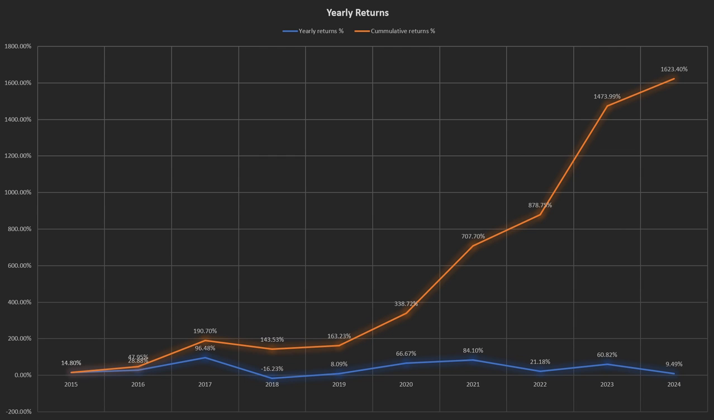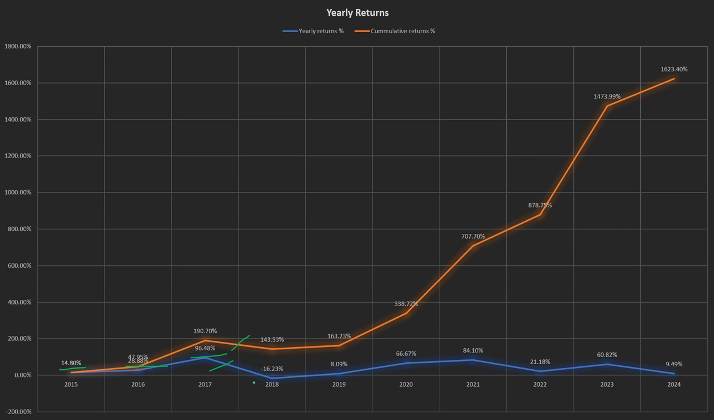So the first graph is the yearly returns graph. This is the line graph with two lines. One is this blue line, other one is this orange line. The blue line shows the yearly returns percentage, whereas the orange line shows the cumulative yearly returns percentage. So 2015 was a good year for this sector with 14.80% returns. 2016 was even better with 28.88% returns. And 2017 seems to be a very, very good year for this sector with 96.48% returns.